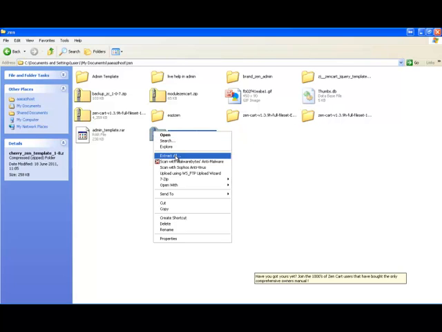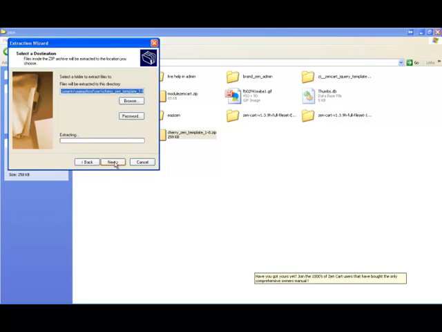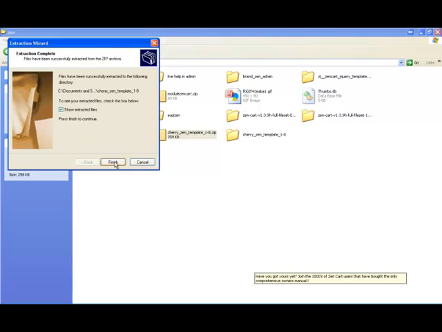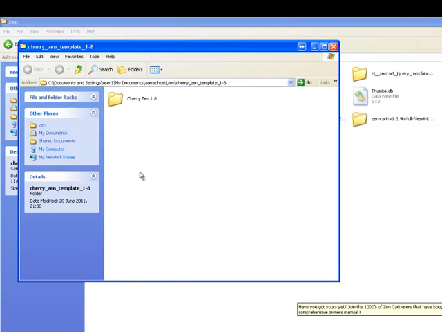Right click, extract all. Comes our extraction wizard. Click next. Okay, this will put it in the same folder as our zip file. Extracting. Okay, and show extracted files, and finish. That'll open the folder we've just extracted. We have the zip Cherry's End folder now.